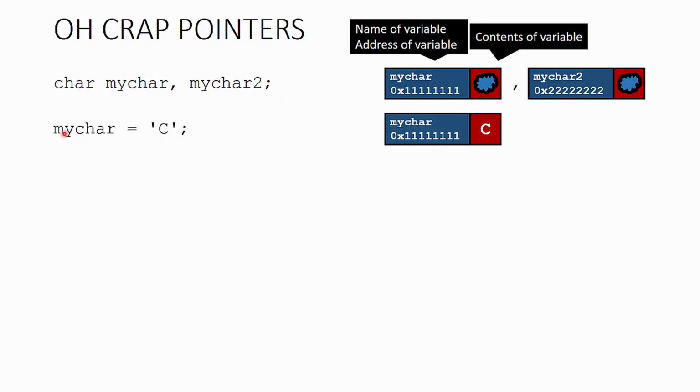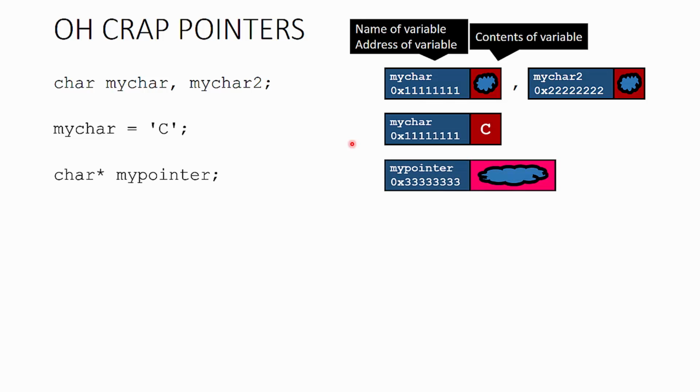So now let's take our mychar variable, and we're going to assign that a value, which is capital C. So our mychar variable here, now we actually know there's a capital C in it. The address hasn't changed, but the contents of that variable have. Now we're going to define a new pointer.